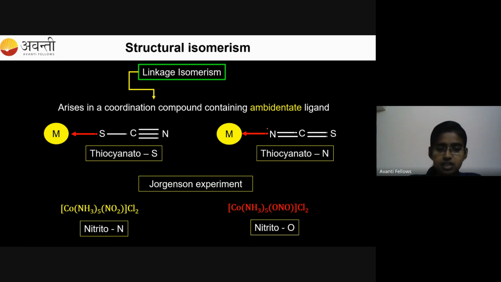So he was discussing that, and while doing his discussion, he came to know that it is because of the linkage isomerism existing in it. You can see in the first compound, NO2 is there, NH3 5 times and NO2. This is nitrito N. And here ONO, so it is nitrito O. So the nitrito N compound is yellow in color and the nitrito O compound is red in color. So the color difference is because of the linkage of the atom to the central metal atom.